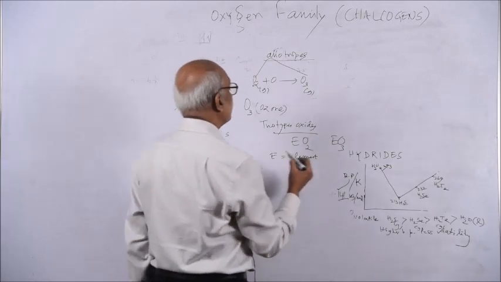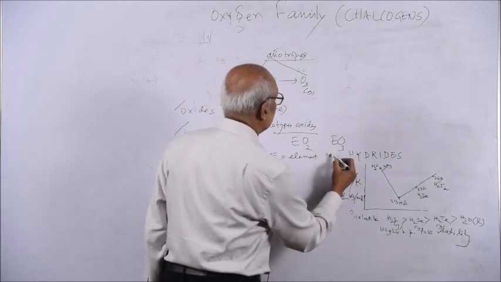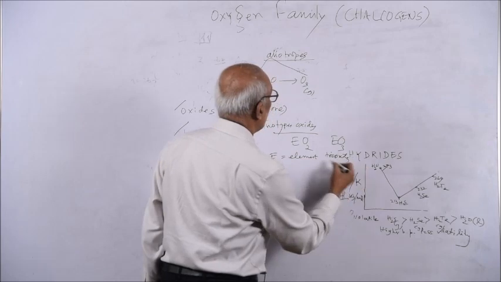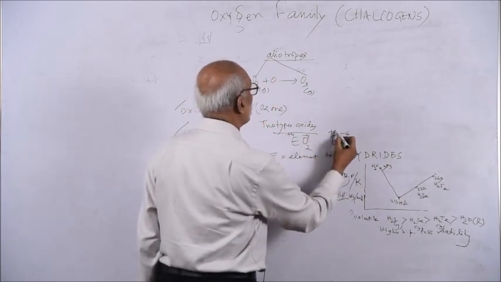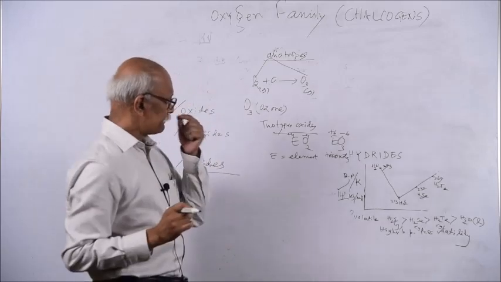In the trioxide, if you find the oxidation state, it is plus 4 in the dioxide and plus 6 in the trioxide.